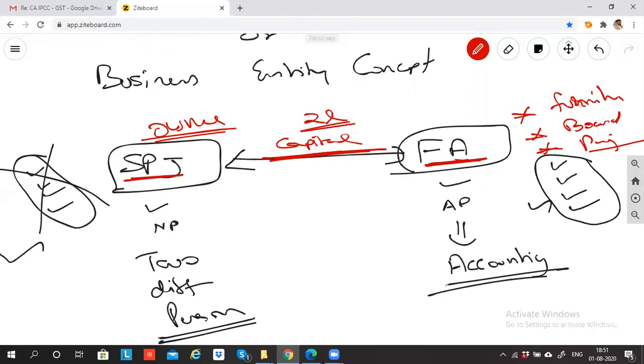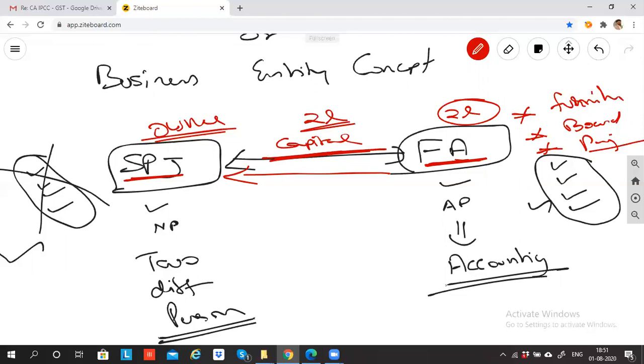Now please tell me one thing. Tomorrow, after 15, 20, 30 years, when this Fortune Academy is closing, can I say Fortune Academy will have to repay this money to whom? SPJ? No. Why not? All the shareholders. Why not? After 15, 20, 30, 40 years, when the academy is closing, will the academy not give back the 2 lakh rupees capital to SPJ? I'm only talking about capital. Other things also will come. But let's talk about capital. Sir, it will come back.